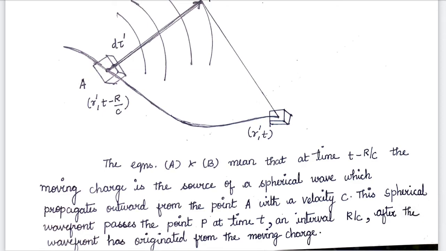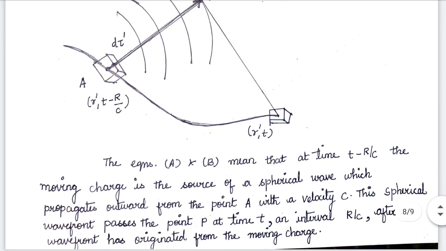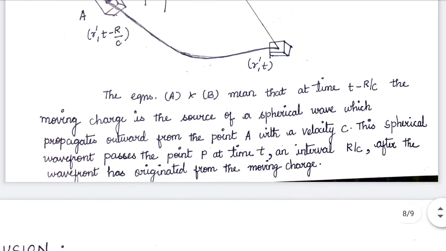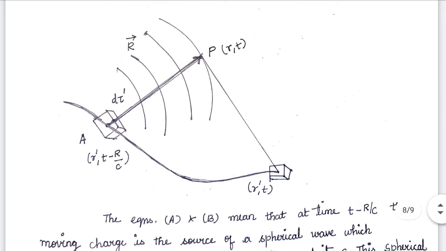So this spherical wavefront passes the point P at time t, at an interval of r by c after the wavefront has originated from the moving charge. So that means a moving charge from A to P will take some finite time to reach. So if you want to see the effect, the charge should have emitted the spherical wavefront some time